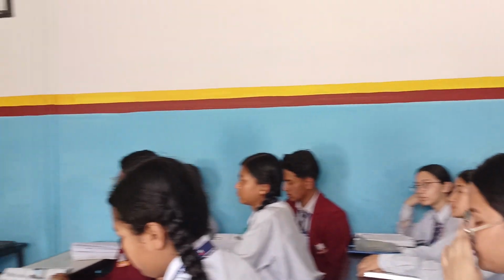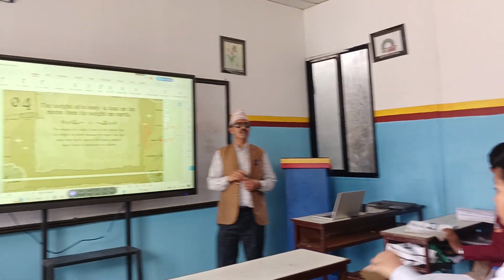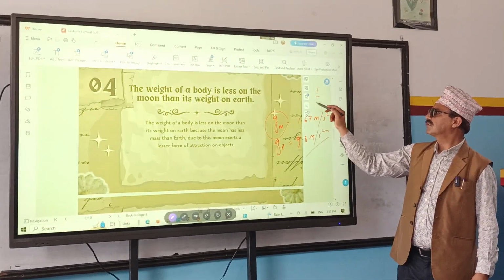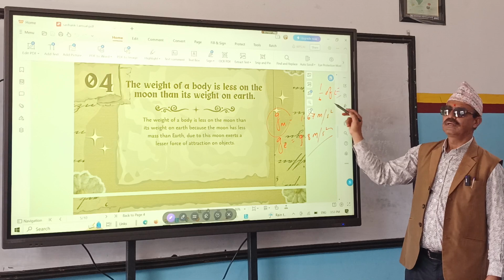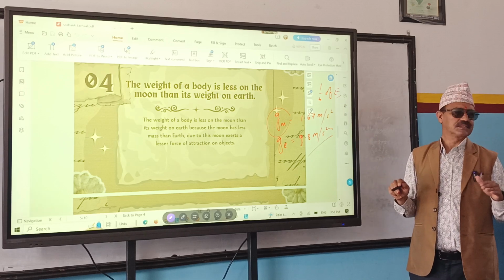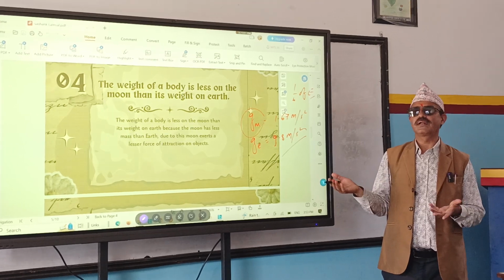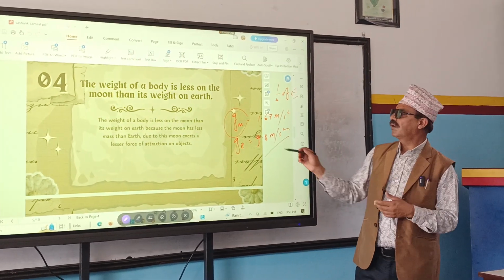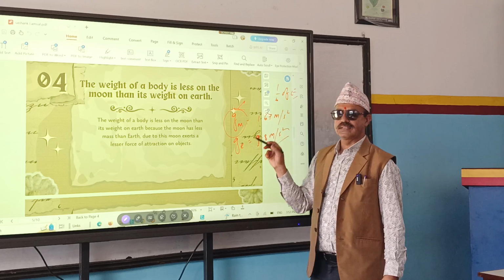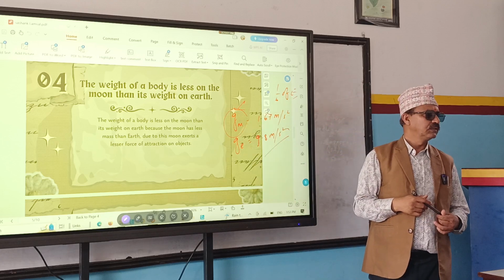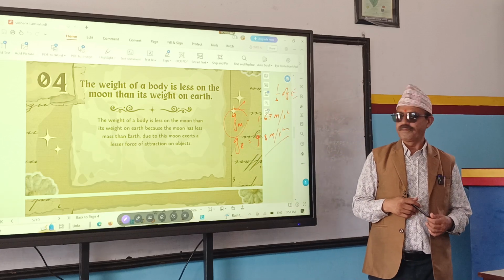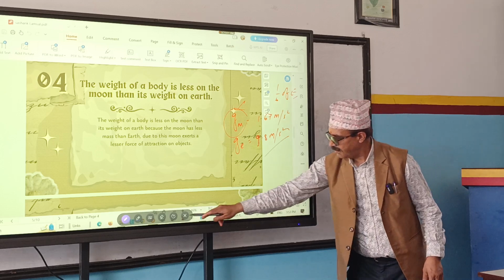It shows that the acceleration due to gravity of the moon is 1/6 of the earth's, 6 times less. If so, automatically weight also decreases. As the value of acceleration due to gravity decreases, the weight of the body also decreases. Is it okay? Now, what is the next one?